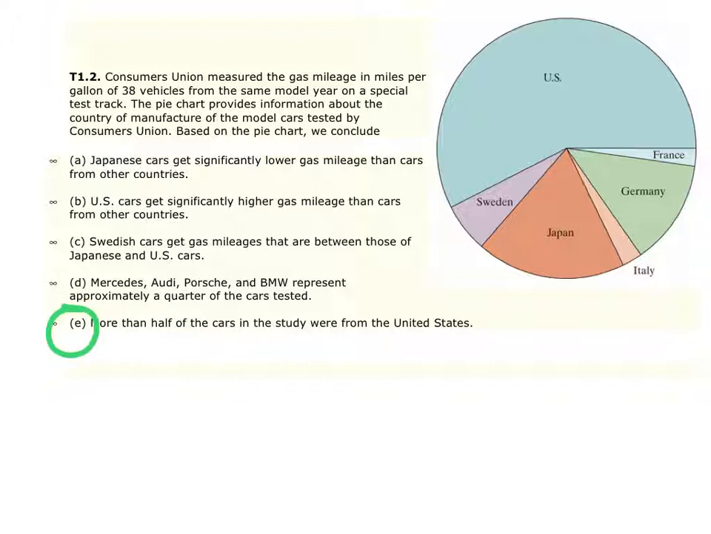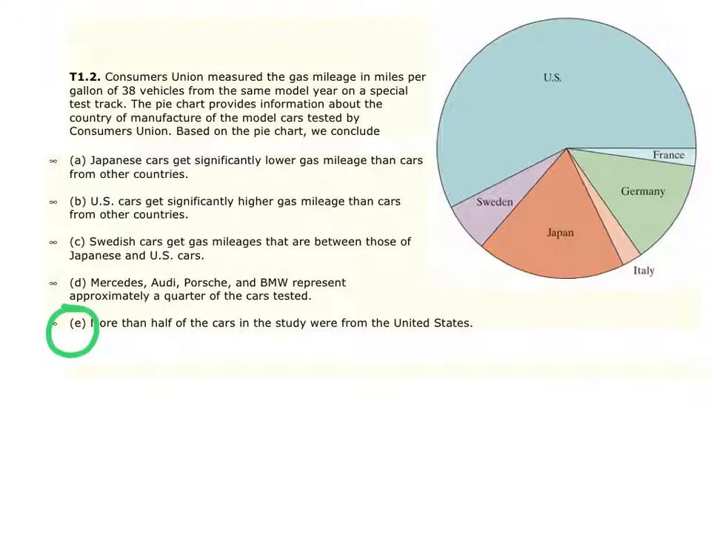Now, the one thing about a pie chart, it tells you the whole story. We can clearly see here that the U.S. has over half of that circle. Therefore, more than half of the cars in the study were from the U.S. Does make sense. Letter D doesn't hold because we don't see anything about the types of cars that were in there.